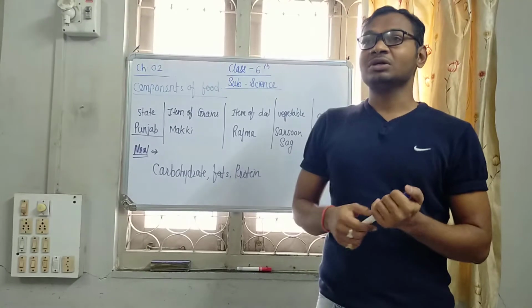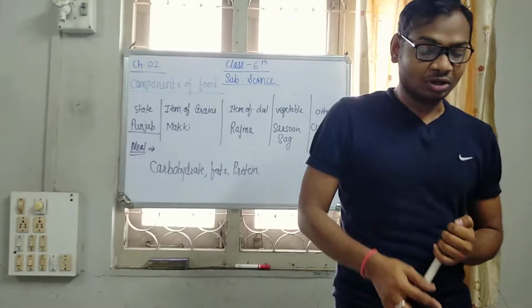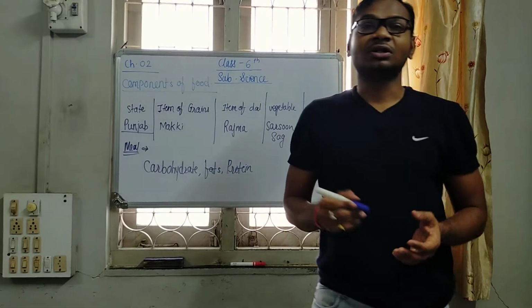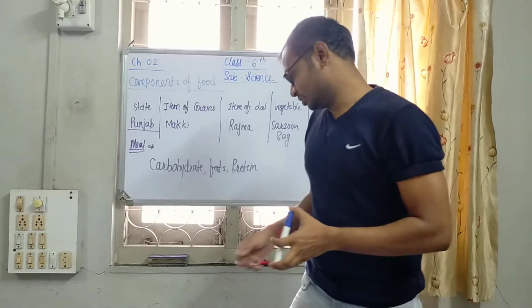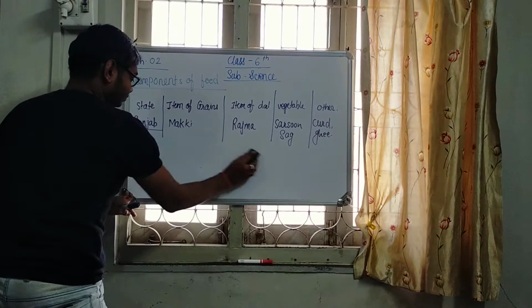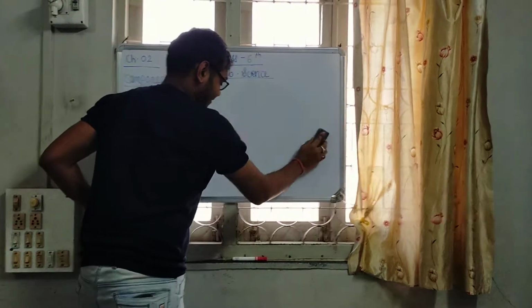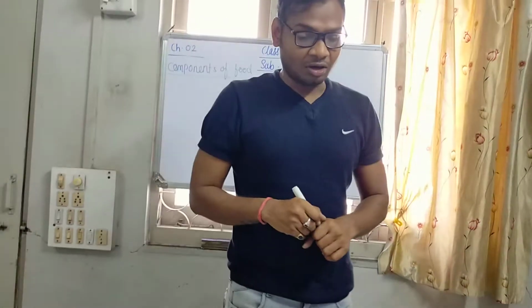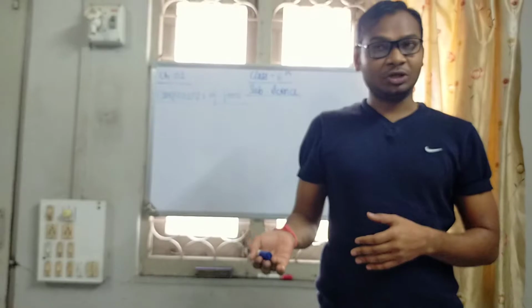Now it is time to perform some activity to confirm what components of food are there in our food. The first one is the test for carbohydrates, or the test for proteins or fats.